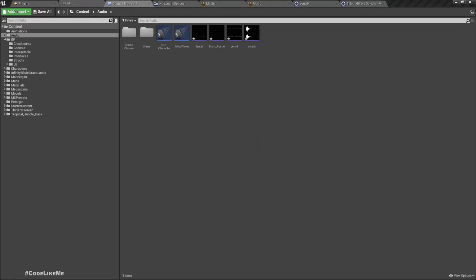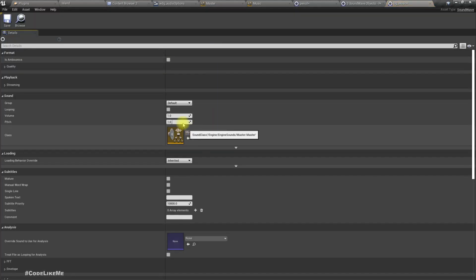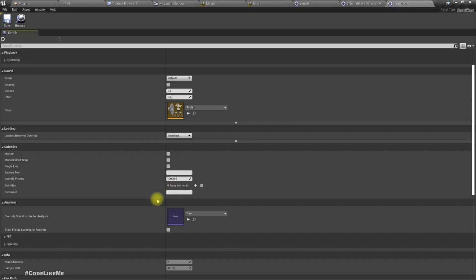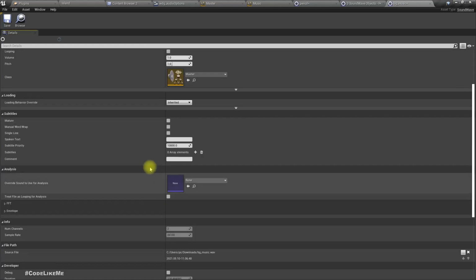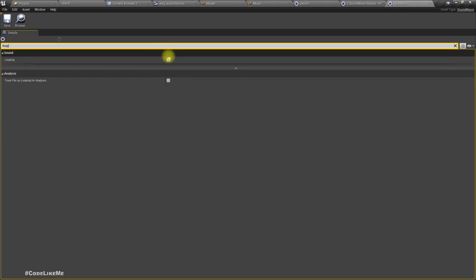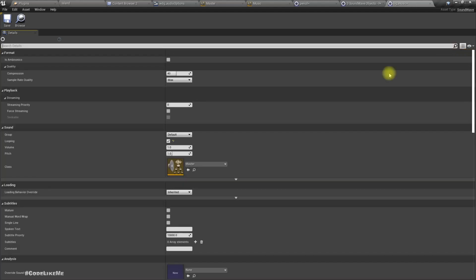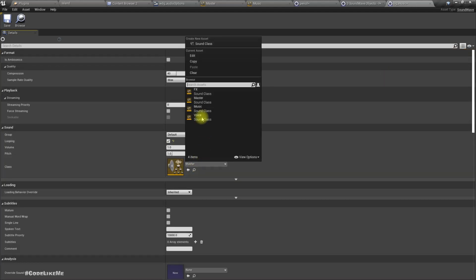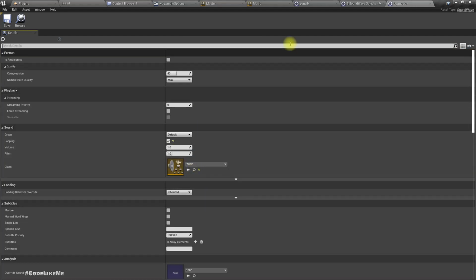Right, so I downloaded this music and let me import it. Okay, so I'll set it to loop. And set the sound class to music.